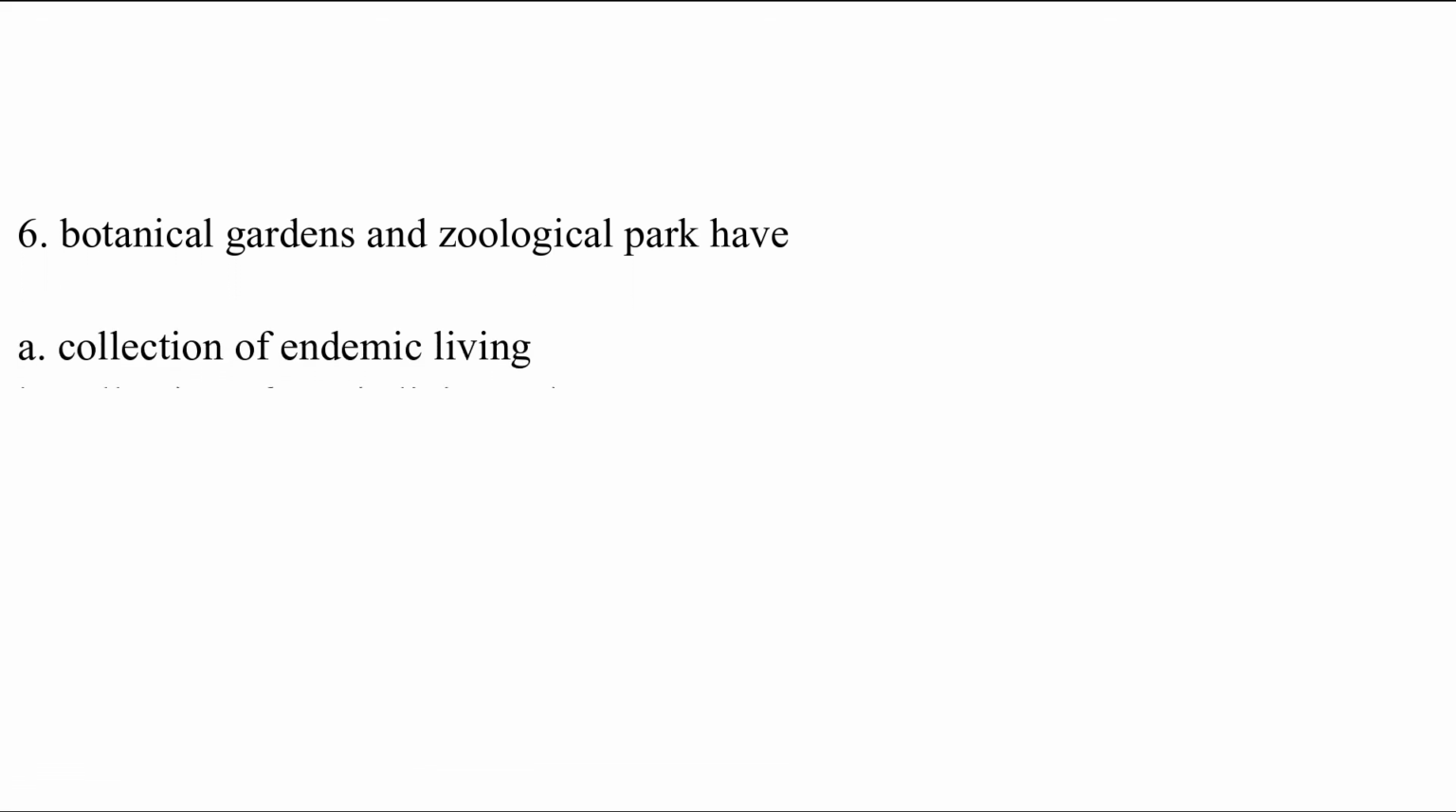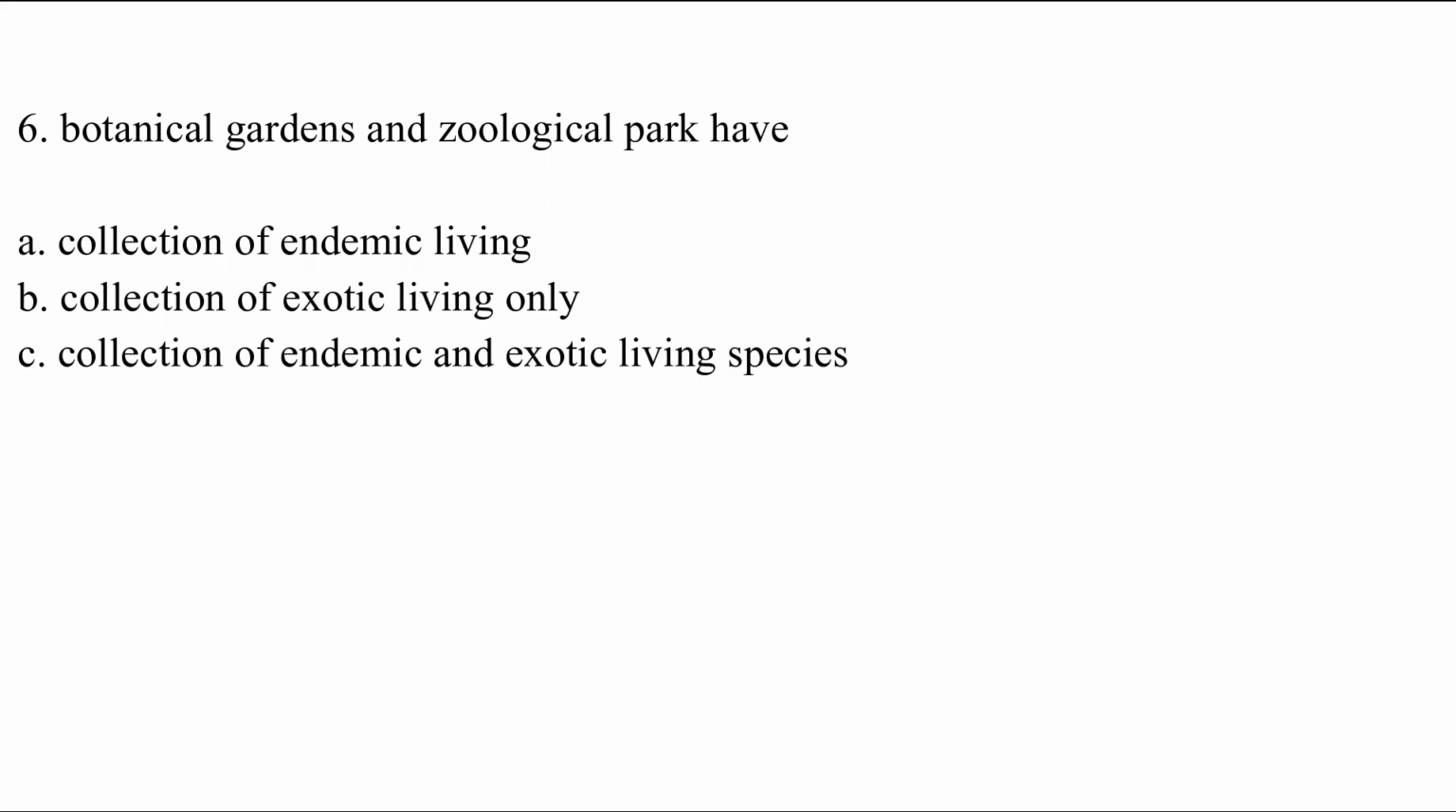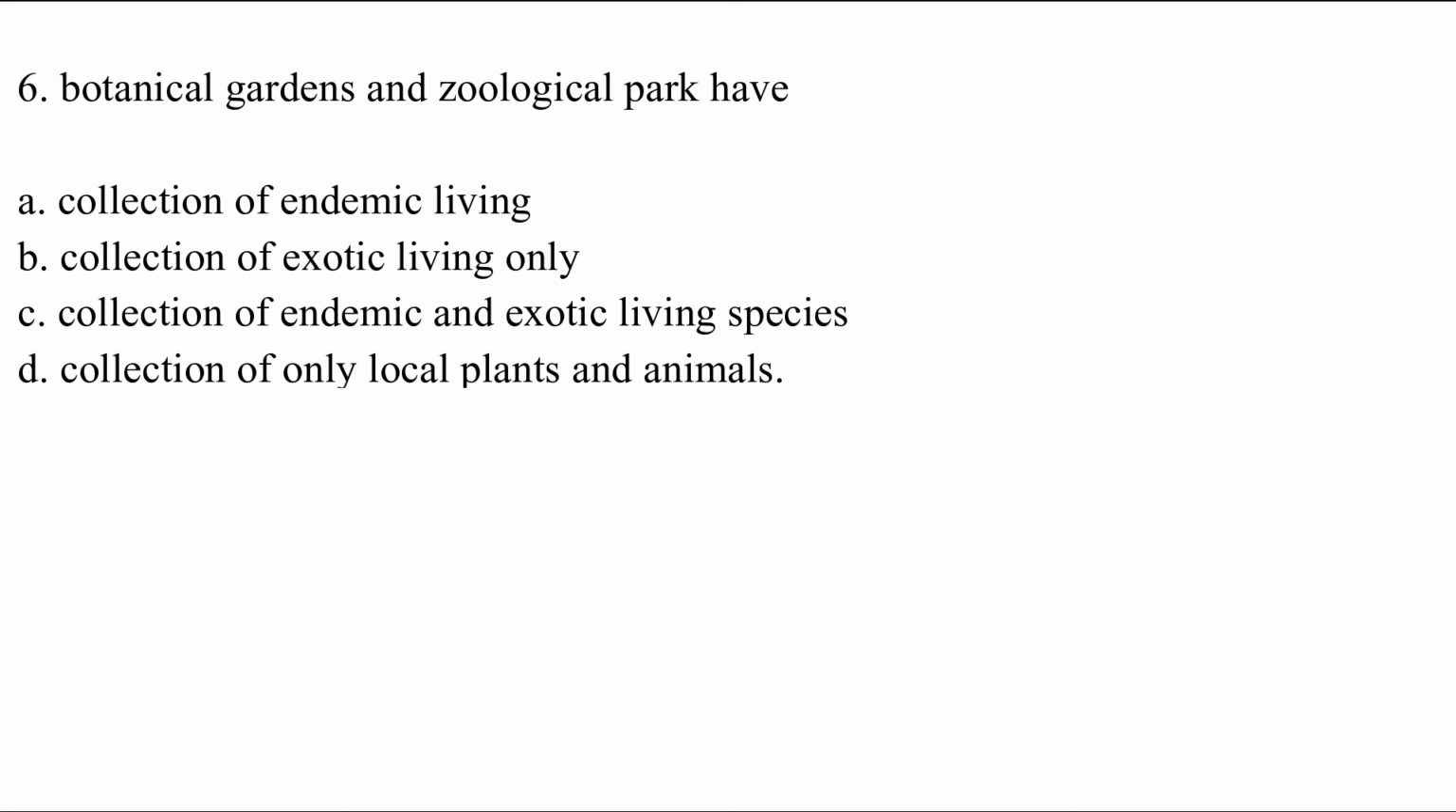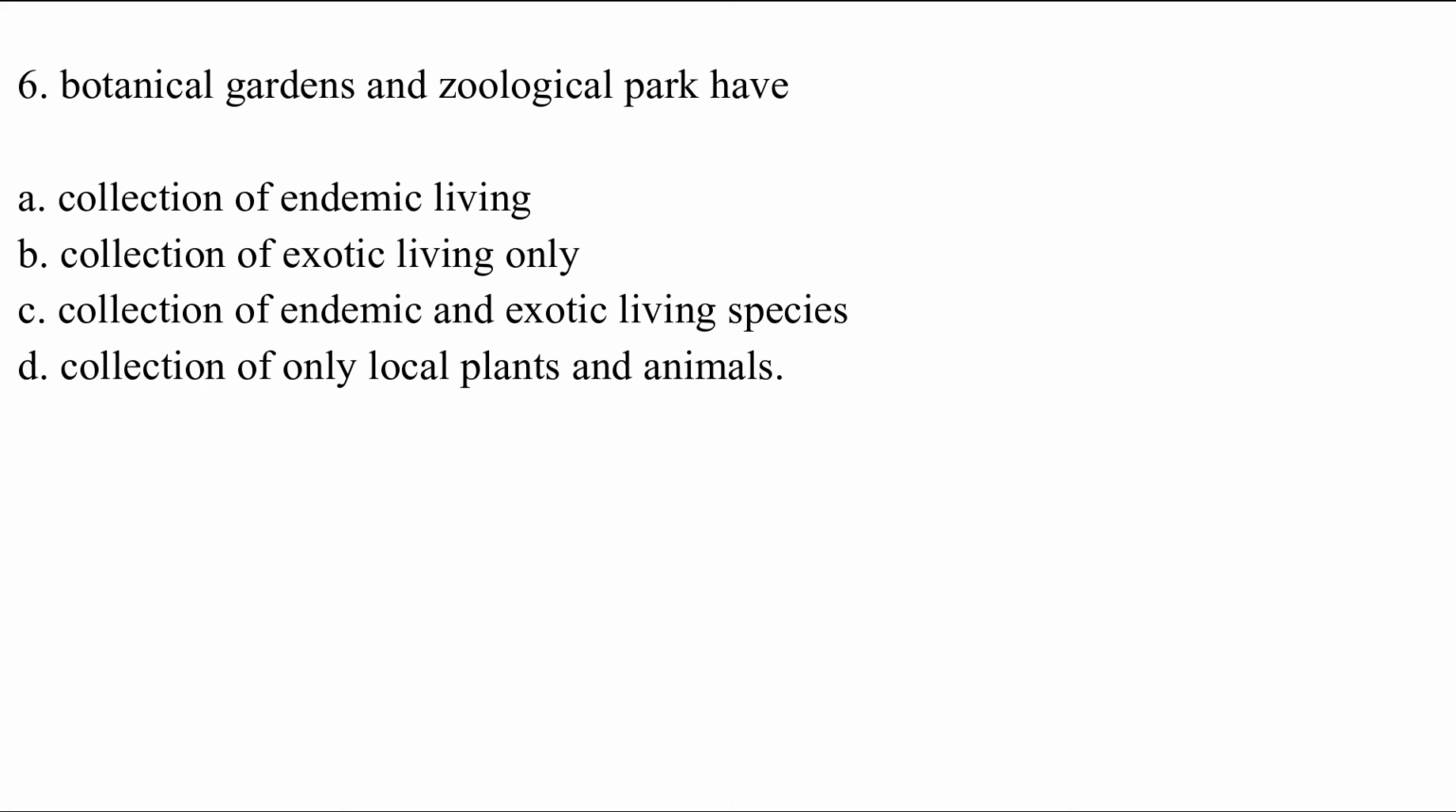Botanical gardens and zoological parks have option A, collection of endemic living species only. Option B, collection of exotic living species only. Option C, collection of endemic and exotic living species. Option D, collection of only local plants and animals. The correct answer is option C, which is the botanical garden and zoological park have the collection of endemic and exotic living species.